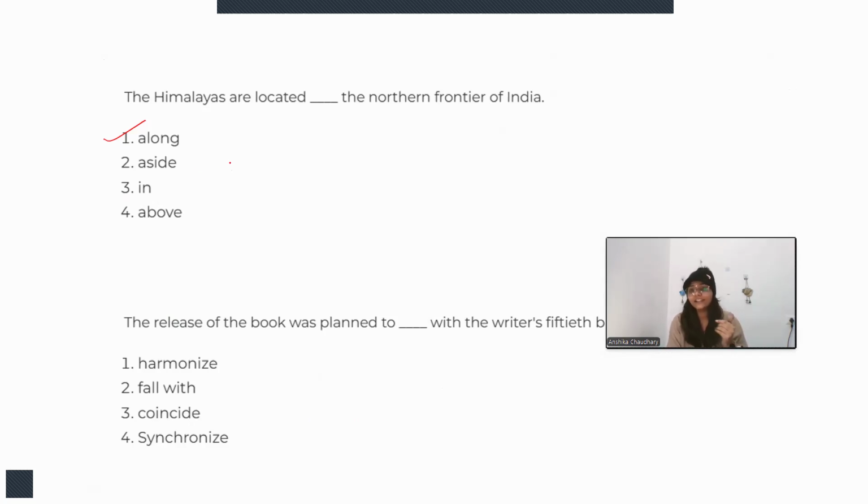What is the meaning of aside? That means by the side of, right? In is used when we are referring to a location enclosed within a boundary. Above is used in the sense that something is higher than something, right? So here along will be the correct preposition, because it tells that the location is in parallel. Moving next,